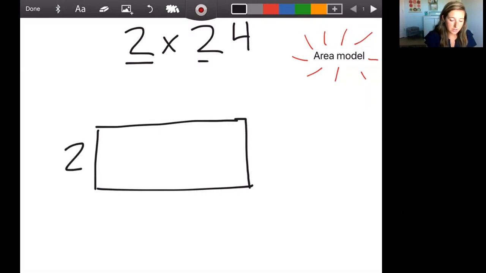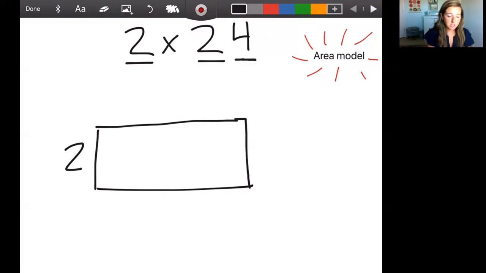However, this number has 2 digits. A digit is any number 0 to 9. So 0, 1, 2, 3, 4, 5, 6, 7, 8, and 9. Those are digits. It's one number basically. So 24 has 2 digits. It has 2 and it has 4.